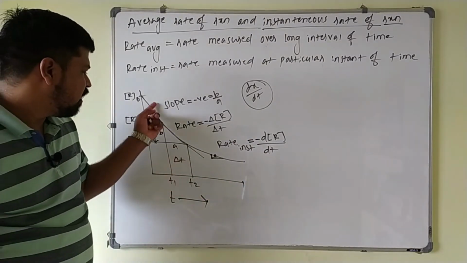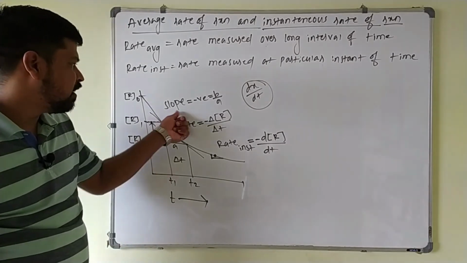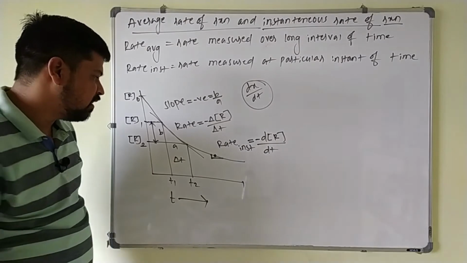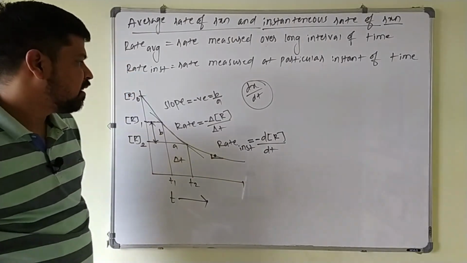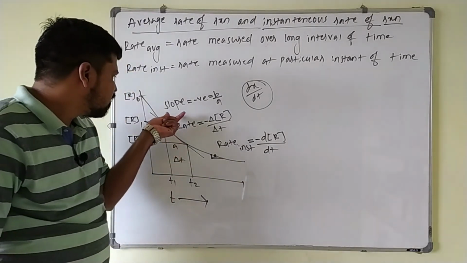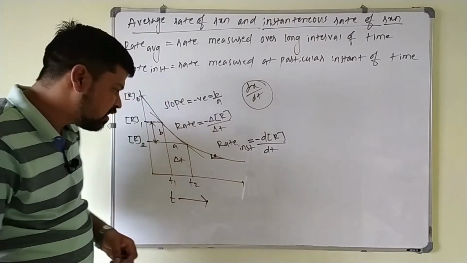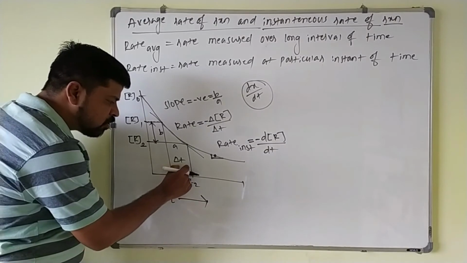By using a graph you can calculate the average rate and the instantaneous rate of the reaction. Here you can also draw the tangent. The average rate of the reaction becomes the instantaneous rate when this delta t tends to 0.